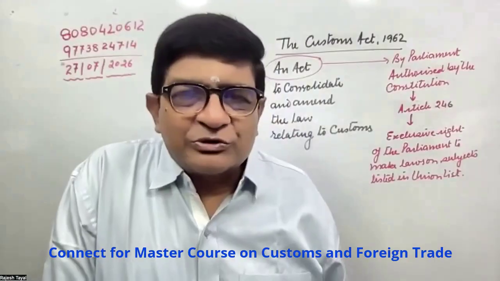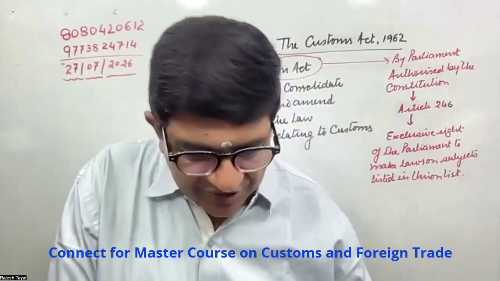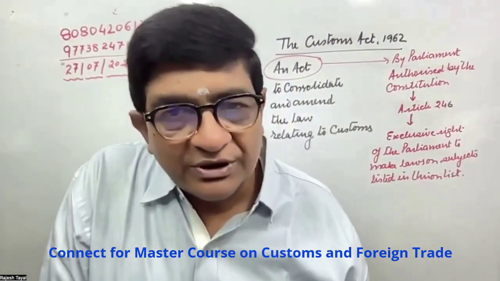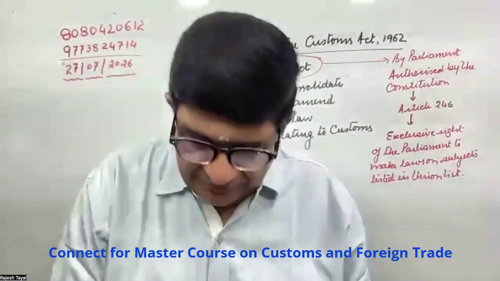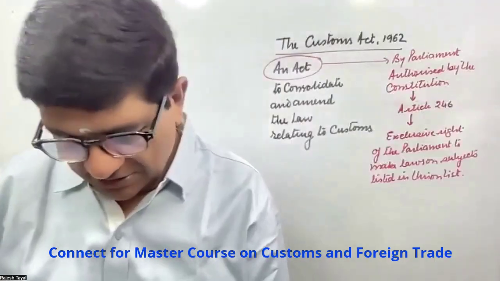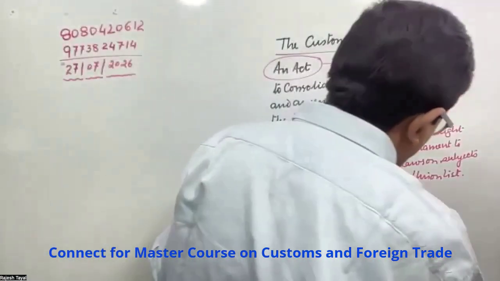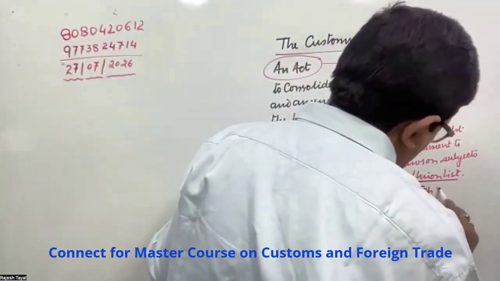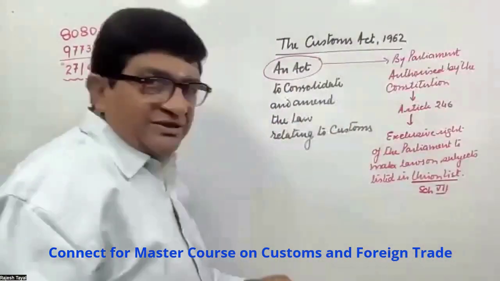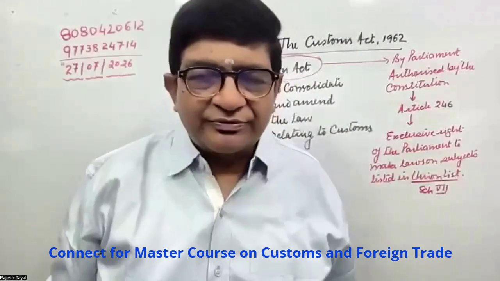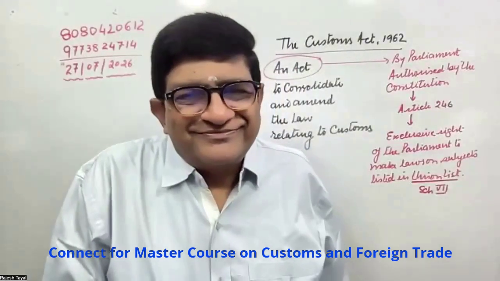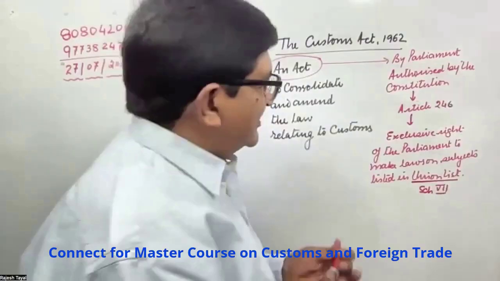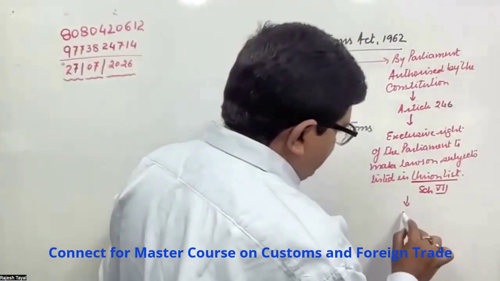So the Parliament has got the exclusive right to make the laws on the subjects which are listed in Union list. Where is the Union list given? Schedule number 7. Correct. Now in this, where is customs? Entry number 83. Right.